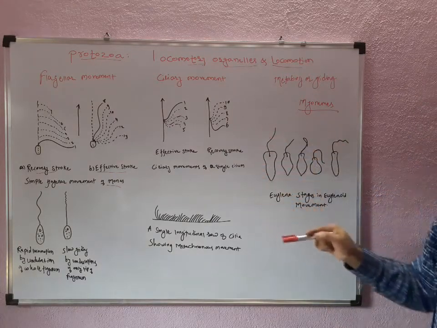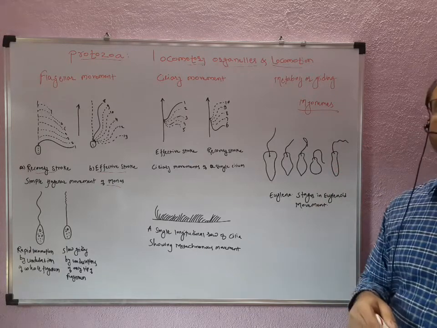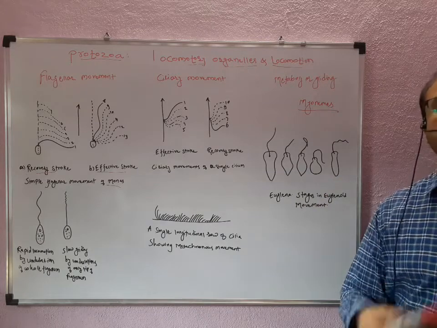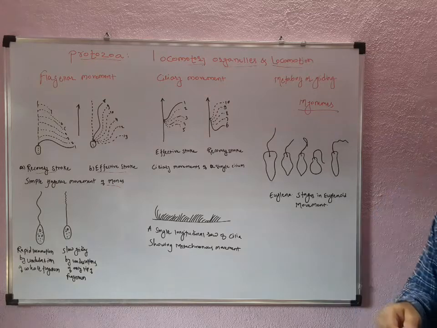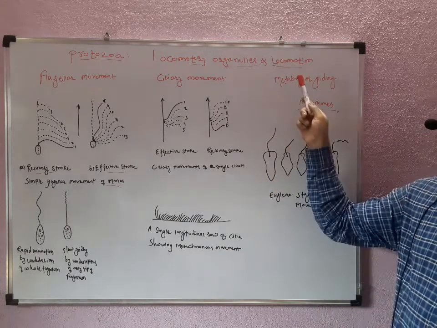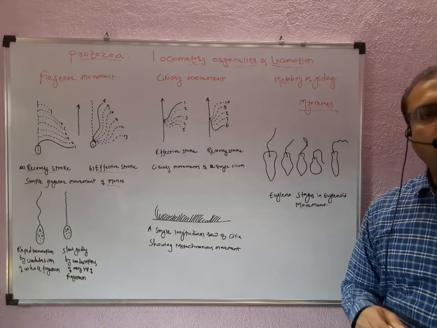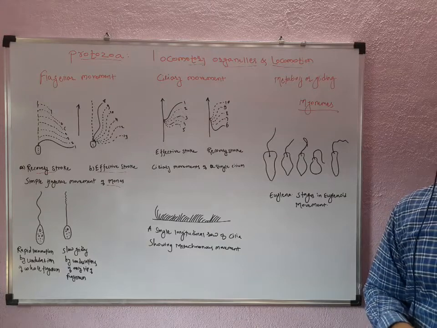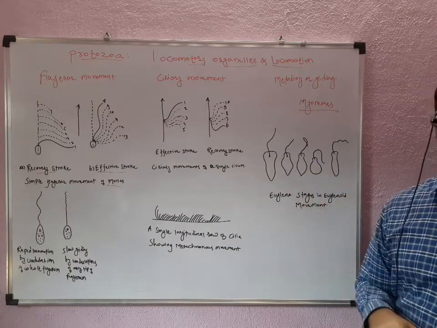In all these protozoan movements, whether amoeboid movement, ciliary movement, flagellar movement or metaboly, the energy is generally taken through ATP. So this is all about locomotion in protozoa, which includes amoeboid locomotion, flagellar locomotion, ciliary locomotion, as well as metaboly or gliding.